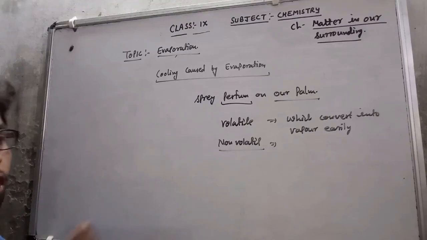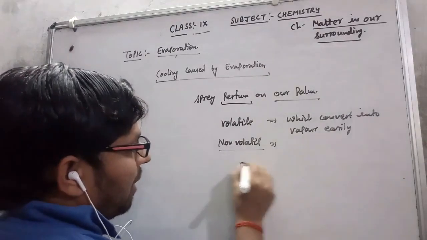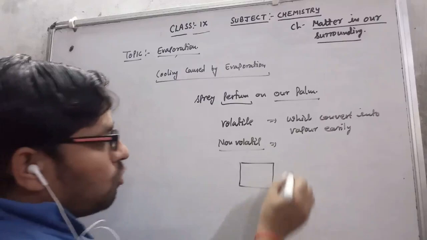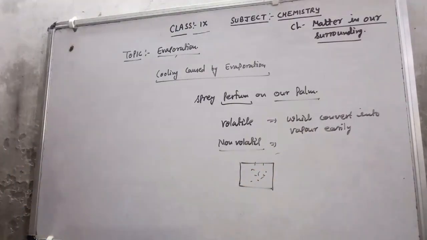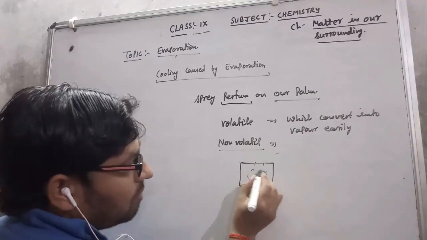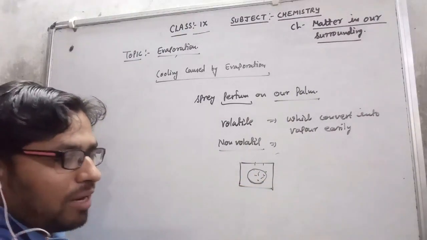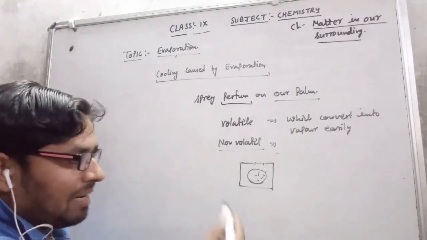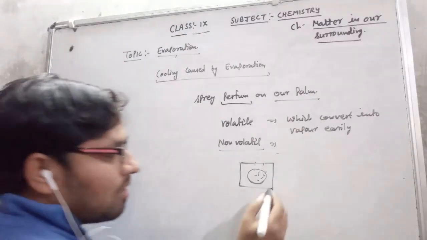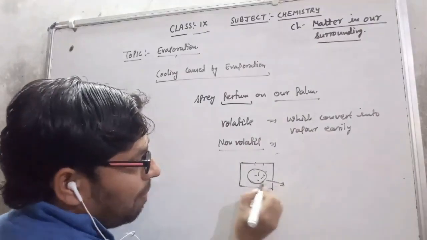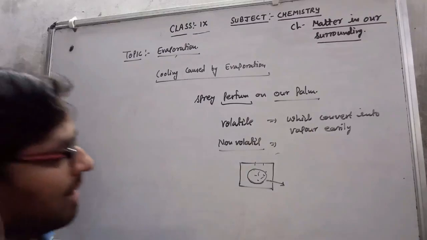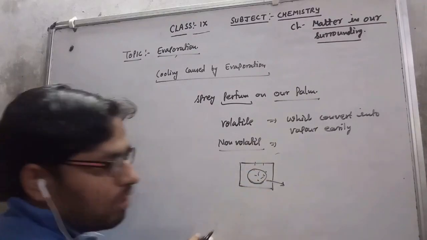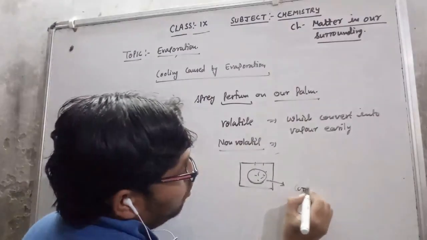So as we spray on a part of our body, what they do is take the heat from this area of our body, and they evaporate. By taking the heat, they evaporate. They take the heat from the particular body part on which we spray. Due to that, the temperature of that body part decreases and we feel coolness.